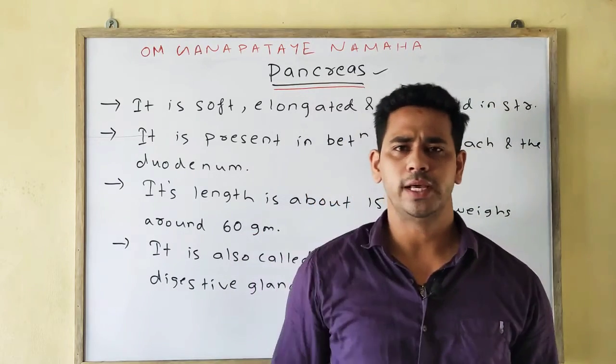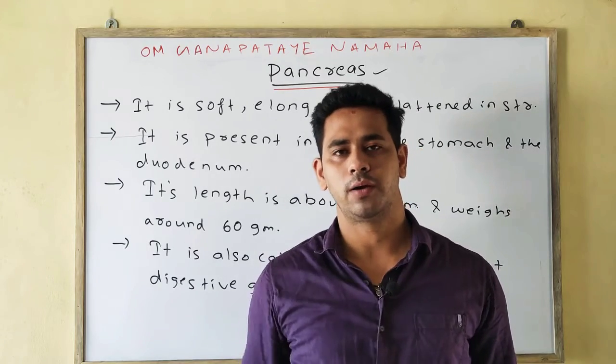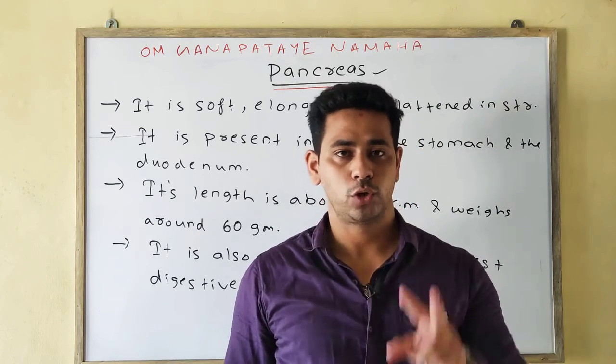It is also known as the compound digestive gland, or compound gland, due to the presence of two portions or two parts.